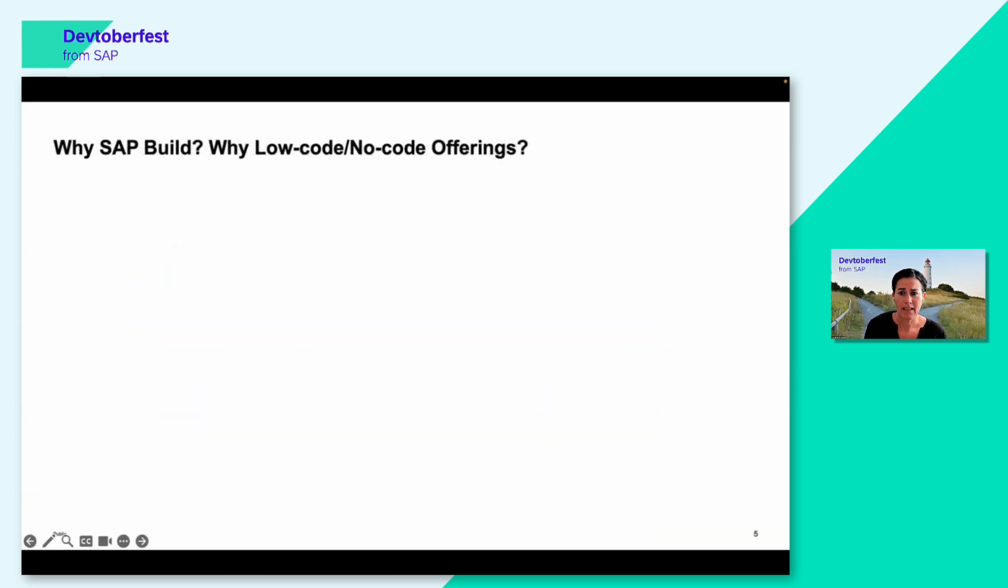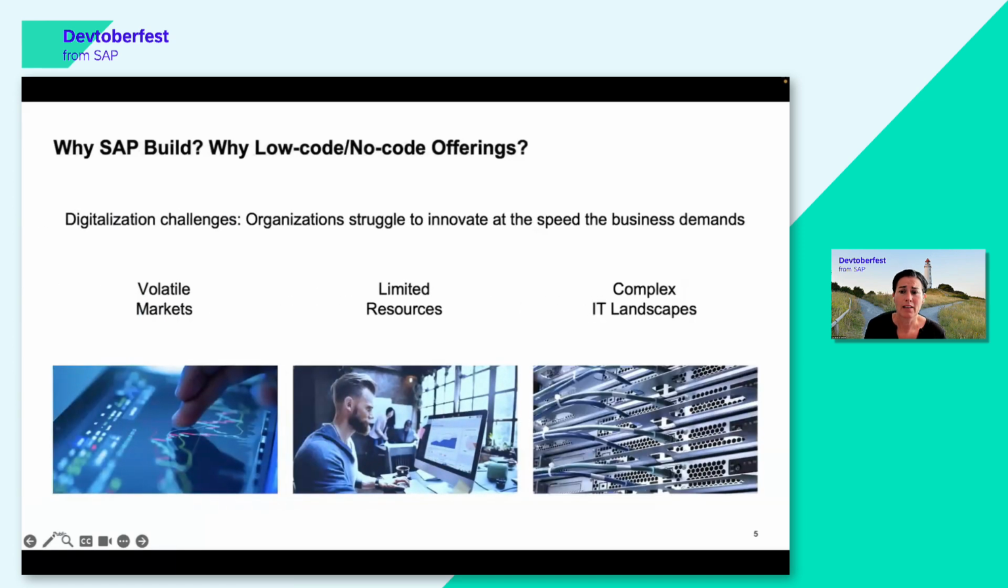So I'd like to start by asking the question, why SAP Build at all? Why low-code, no-code offerings? Well, I think the last 3 years showed us that there are volatile market conditions. The business requirements in companies are constantly changing, constantly evolving. And this leads to an insecure economic environment that creates a certain pressure to keep up with this dynamic change. It also creates the need to be agile in everything that you do.